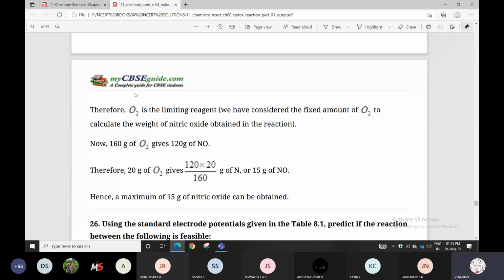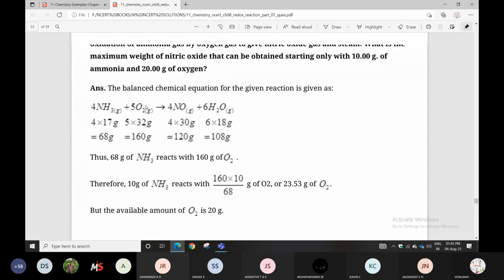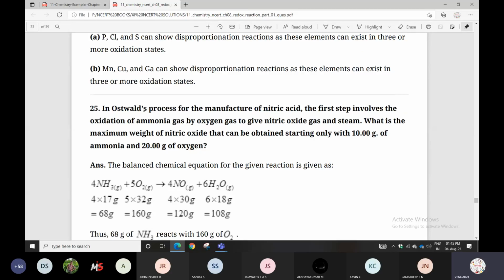Question number 25, you can check it. In the Ostwald process, the manufacturing of nitric acid, HNO3, the first step involves the oxidation of ammonia gas by oxygen gas to give nitric oxide gas and steam.